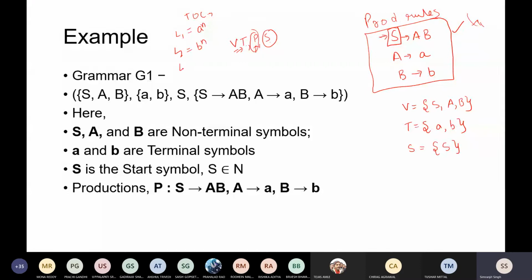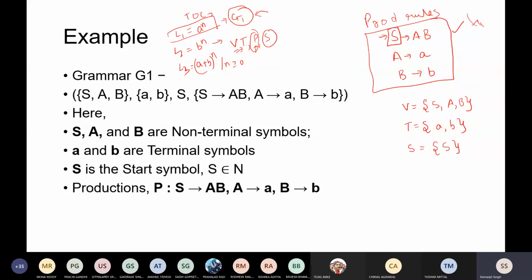Similarly, L3 is equal to (A plus B) raised to power n, where n is greater than or equal to 0. This is also a language. So there are three languages, and there can be any number of languages. For every language, you have to write a particular grammar. Whatever strings are generated by this language are possible by the set of rules given by this grammar.